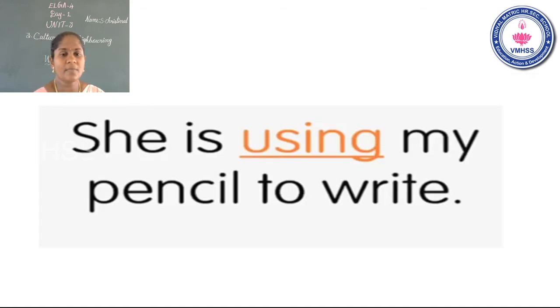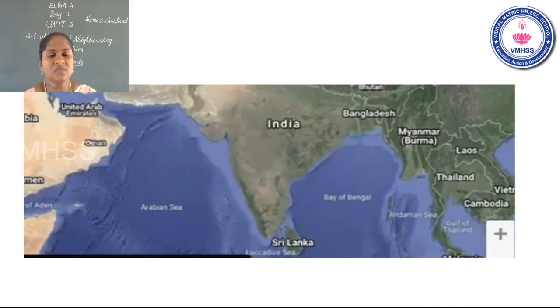Next. She is using my pencil to write. She is using my pencil to write. Children, in this sentence, what is the whole word? Very good. Using is a whole word. Children, next we are going to cover the reading and listening comprehension.